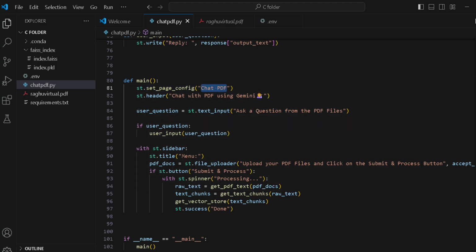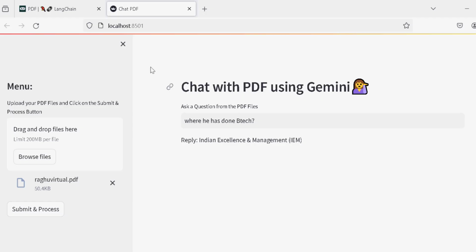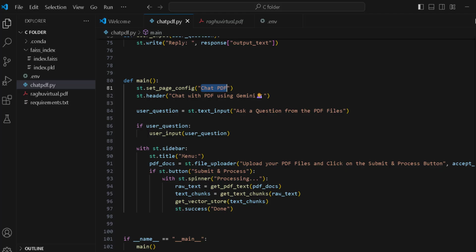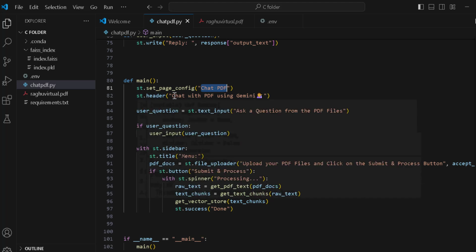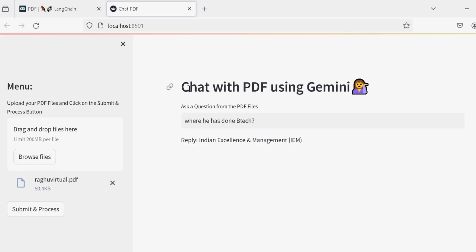If I open this browser, it is this one, Chat PDF. After that it also creates a header, Chat with PDF using Gemini, which is this one.